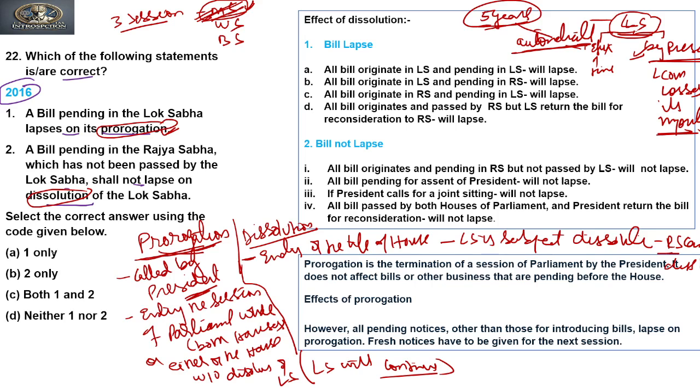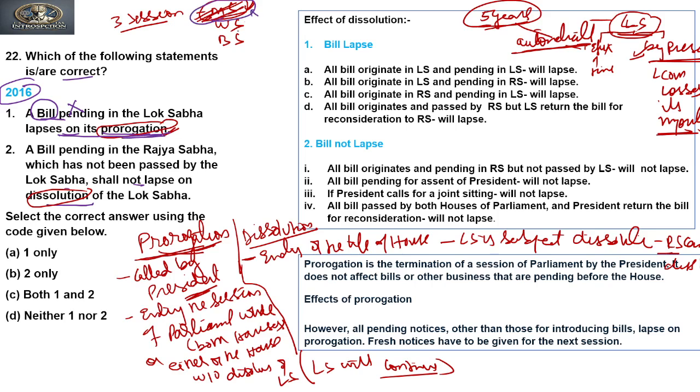Now if we come to the question again, the statement: a bill pending in the Lok Sabha lapses on prorogation. This bill does not lapse when it is prorogued. Why? Because prorogation means only the session is ended.